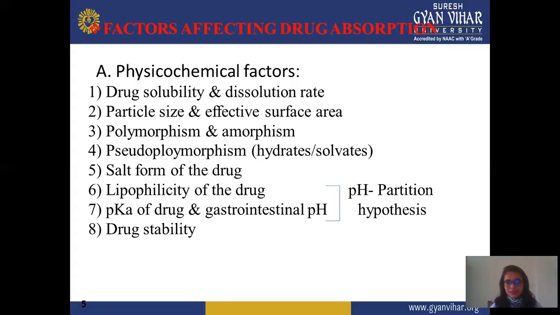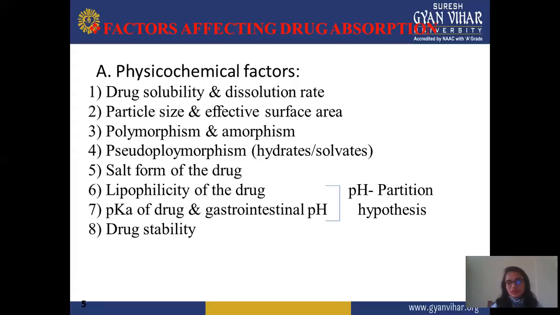Next is lipophilicity of the drug, pKa of the drug, and pH in the GIT. These parameters together are known as the pH partition hypothesis. These are interrelated with each other. In lipophilicity, your drug should be oily in nature. It should have more concentration in oil or less in water. If it is lipophilic in nature, then it easily crosses the membrane and has the capacity to show a good effect at a particular site.